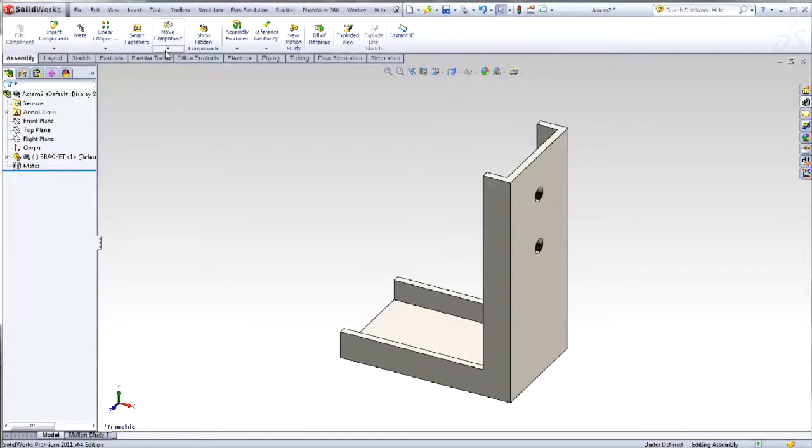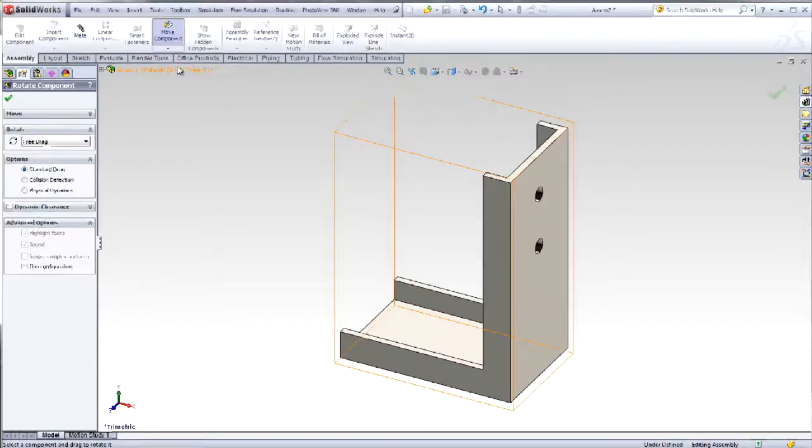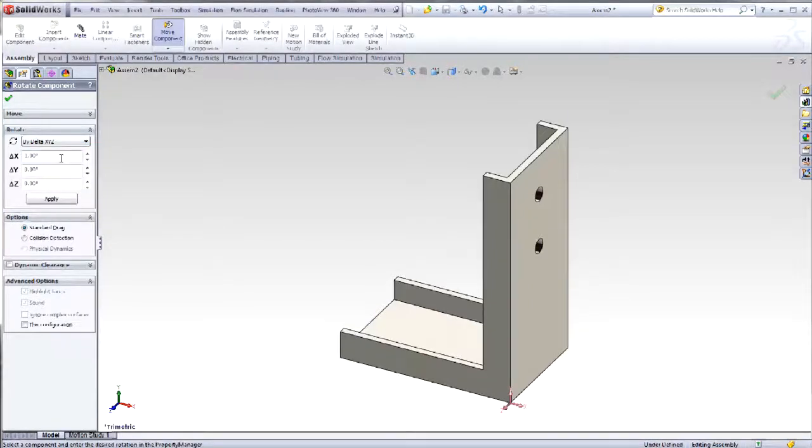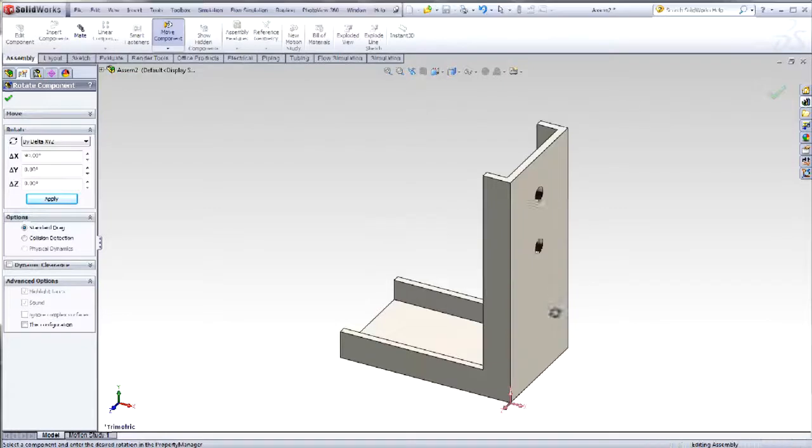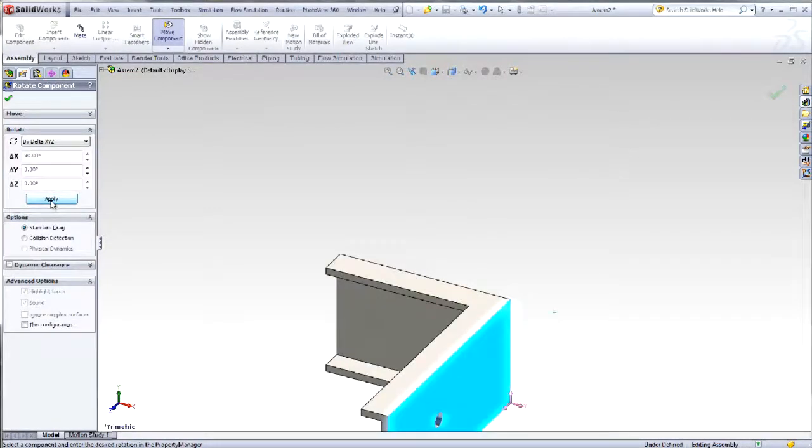Select the top plane of the assembly. Select the inside face of the L bracket. You can use right-click Select Other to get the bottom face of the L bracket without rotating the component. Select Other toggles through different geometry in the path of the mouse.